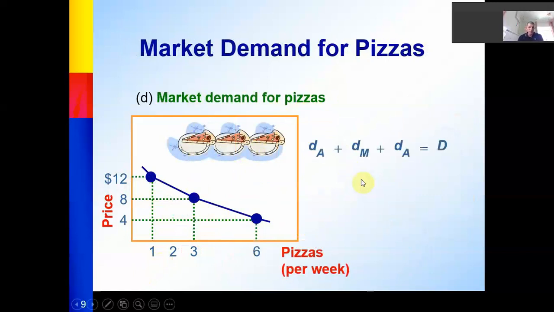This market demand for pizza is the demand of Ahmed, Muna, and Ali. I mean, the total demand, or the aggregate demand, is the total demand of individuals: Ahmed, Muna, and Ali.